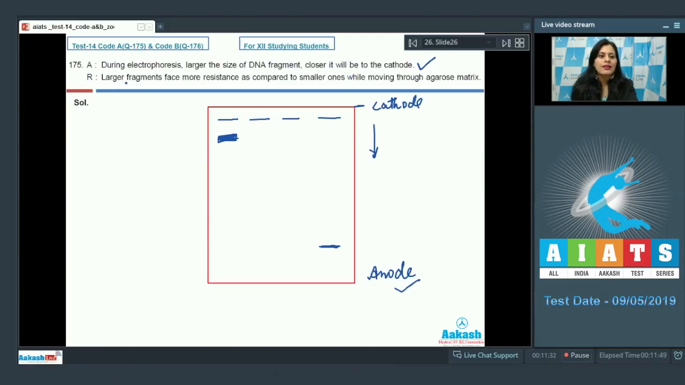Now the reason given is larger fragments face more resistance as compared to smaller ones while moving through agarose matrix, and this is also a correct statement because larger fragments face more resistance while moving in gel and travel smaller distance as compared to shorter fragments. Hence larger fragments are closer to the cathode, and as the reason correctly explains the above given assertion, we can mark the answer as 1. Now let's discuss our next question.